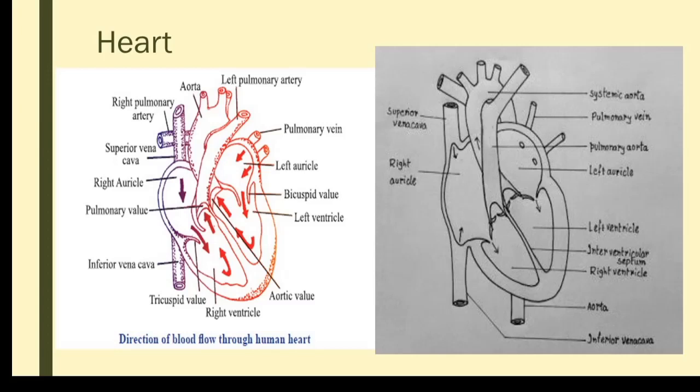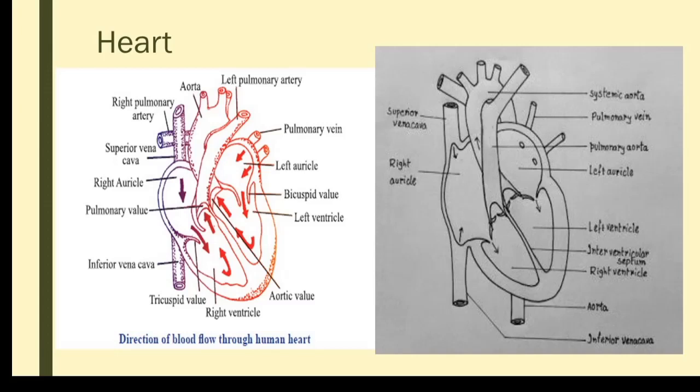The position of the lung is very near, so the distance to travel is very little compared to the supply of pure blood. So here the impure blood from the right ventricle has to reach only up to the lungs, so less force is needed compared to the left side.